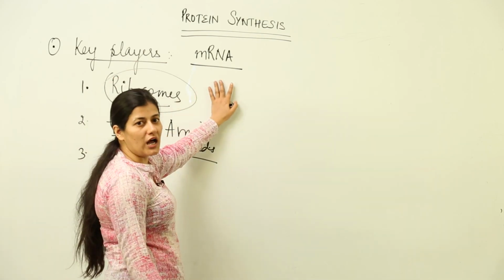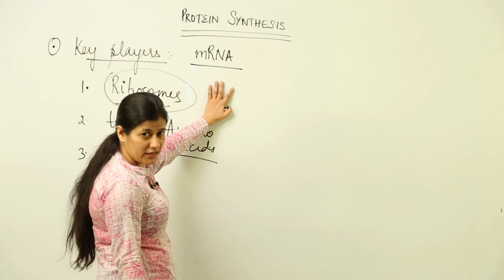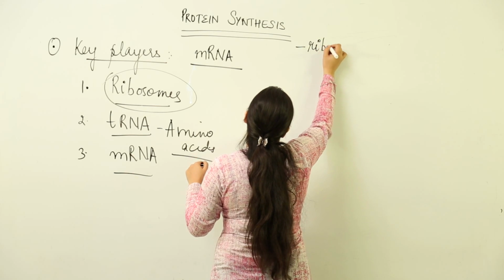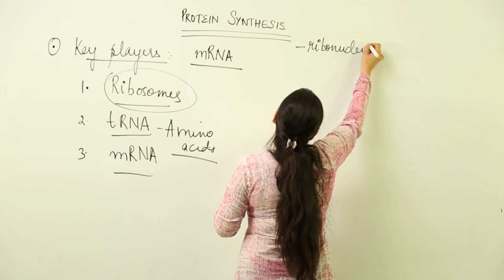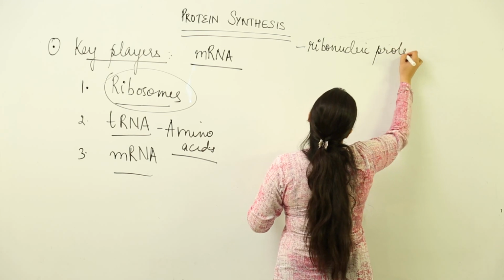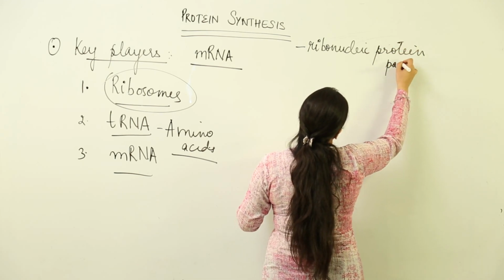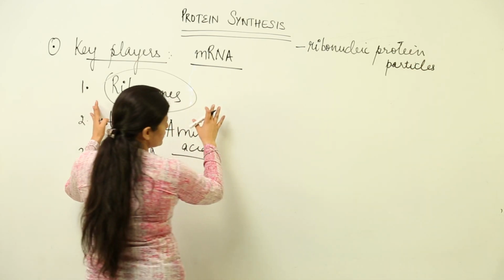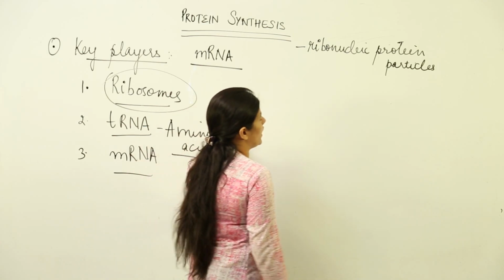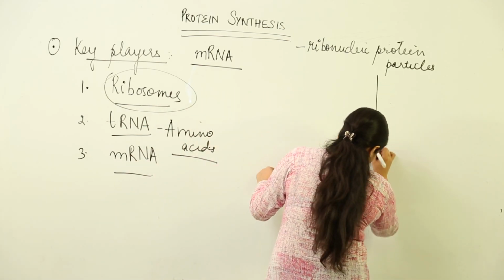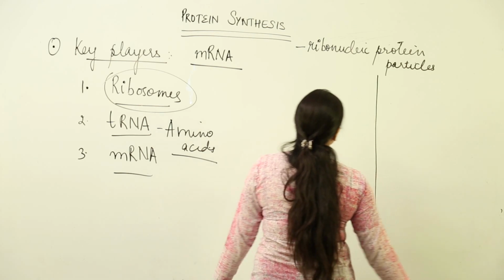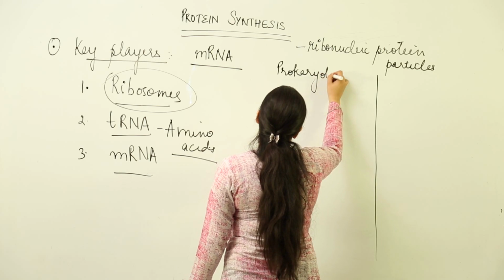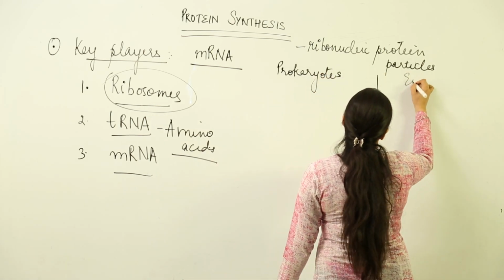Ribosomes are non-membrane bound organelles present in both prokaryotic and eukaryotic cells, and they are nothing but ribonucleic protein particles. Alright. There is one point of difference between ribosomes which are present in prokaryotes and the ones which are present in eukaryotes. As you know, the ribosomes are formed by association of two subunits, larger subunit and smaller subunit.